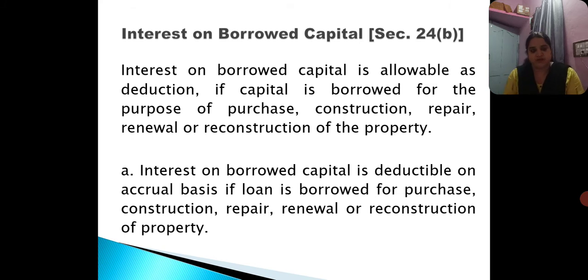As discussed previously, interest on borrowed capital is allowed only if the capital is borrowed for the sake of purchase, construction, repair and renewal, or reconstruction of the house property. So interest on borrowed capital will be allowed only if all these expenses have been incurred.